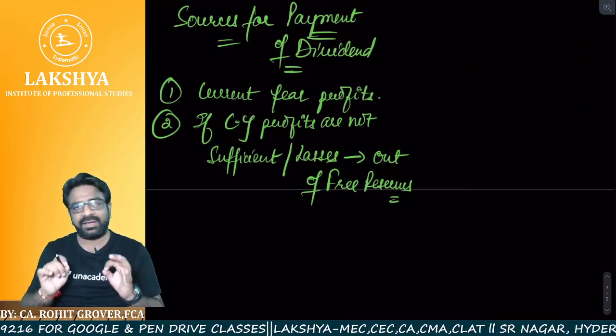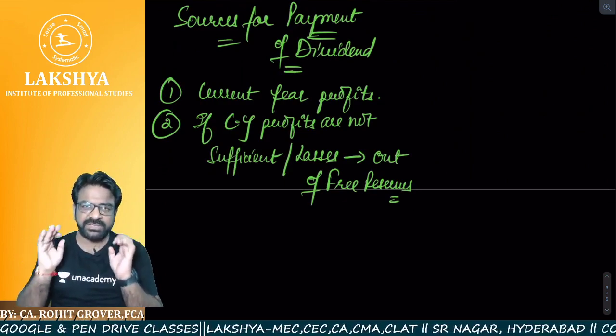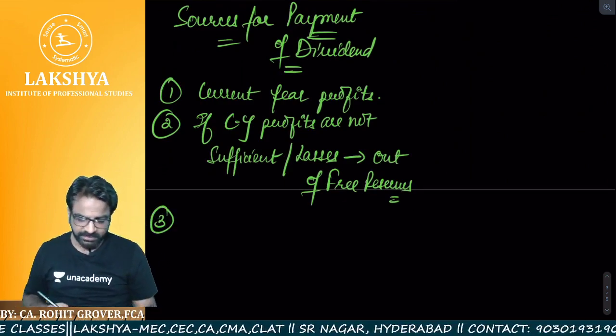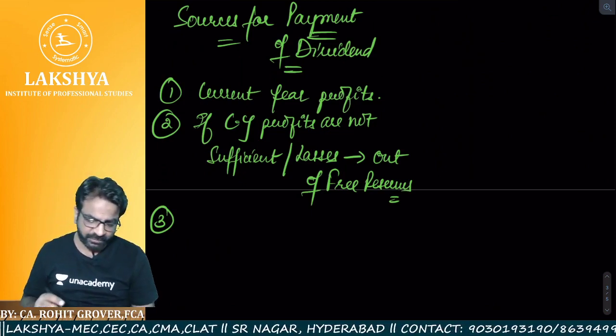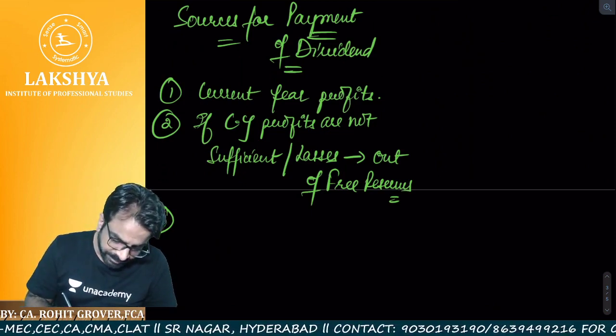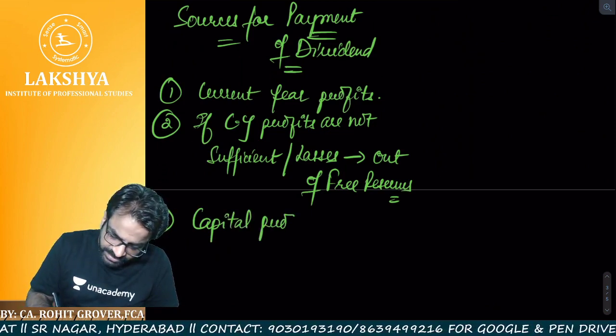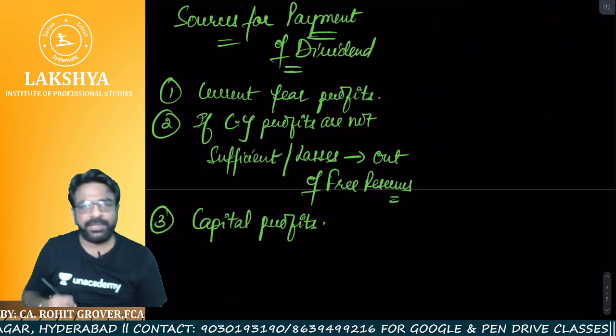Sir, neither current year profits are there, nor free reserves are there. Now what to do? Then situation number 3 will come. So what is situation number 3? Now listen to this carefully. In situation number 3, you can use the capital profits of the company. Sir, which profits of the company? Capital profits of the company.